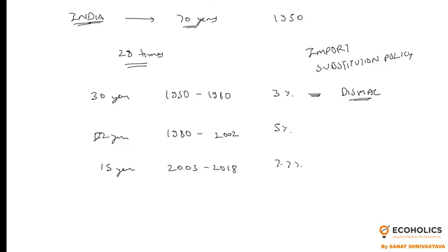So suppose we are importing coal, so India can mine coal. If we are importing wheat, so India should produce wheat. So that is what we call the import substitution policy. Now this policy, although not very bad, affected India's foreign trade, because whatever India was producing, they were not exporting.